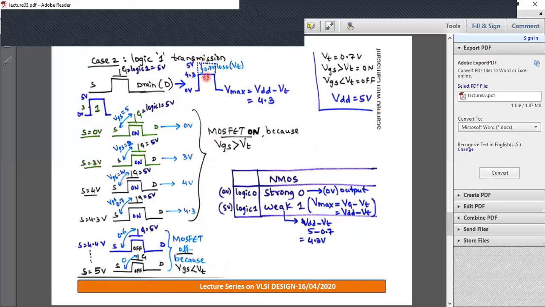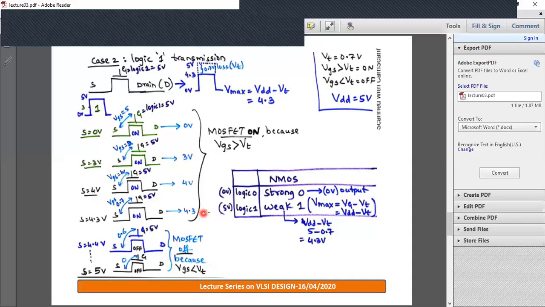So we have a loss of 0.7 volts, and this loss is nothing but the threshold value. So when you try to transfer 5 volt across an NMOS device, the maximum voltage that we get at drain is VDD minus threshold value. As you know, VDD is considered as 5, minus 0.7, so maximum we'll get is 4.3.